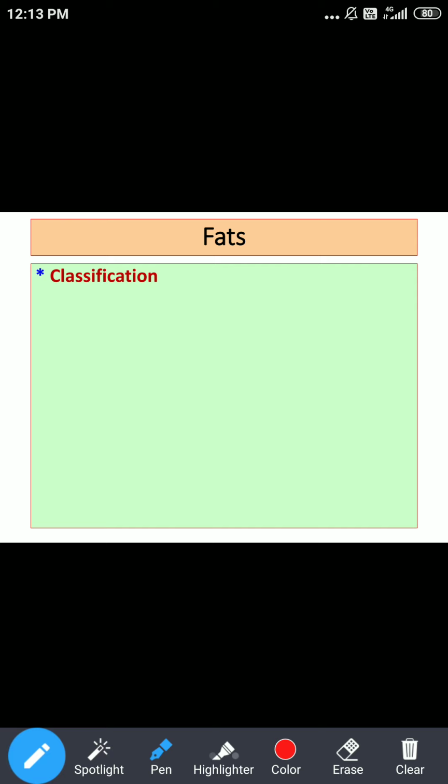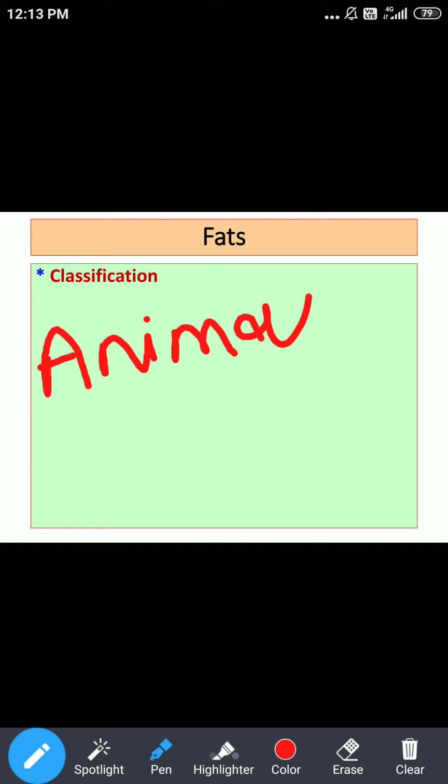Now, as far as dietary sources are concerned, from where can we get triglycerides? We can get them from animal fat.